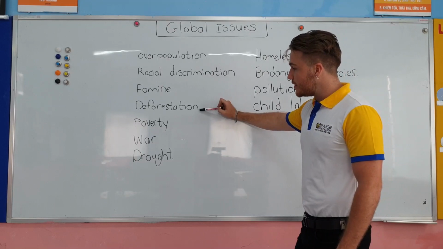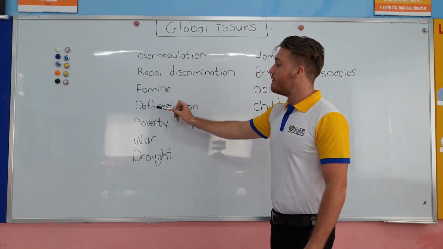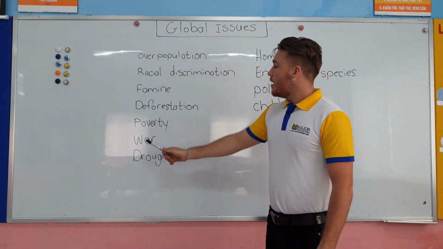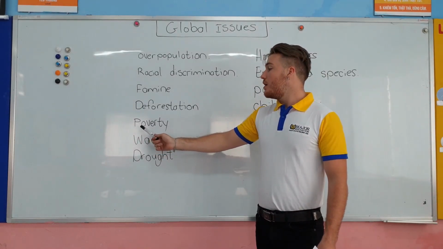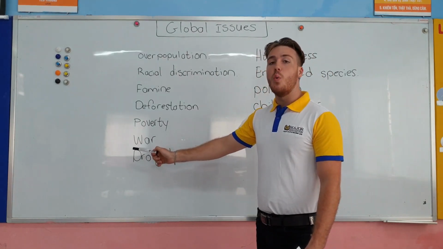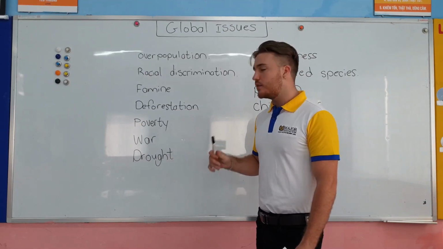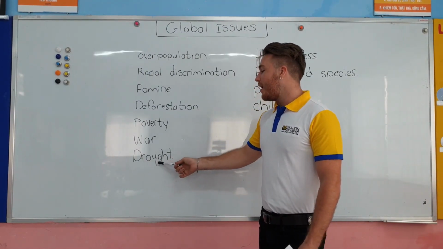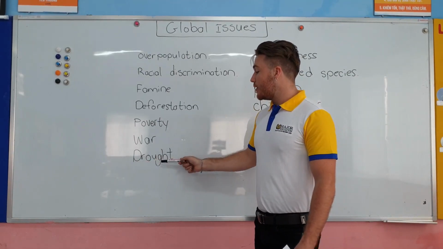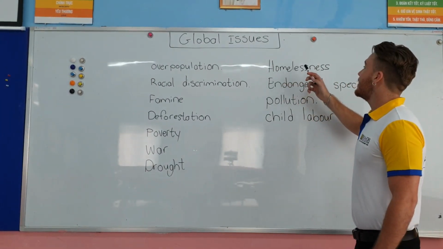Deforestation. Again, shin. Not tin, but shin. Deforestation. Poverty. Poverty. War. Easy. War. Here we have drought. Here, a little bit difficult. Say with me. Drought. Ow. Drought. Here we have homelessness.